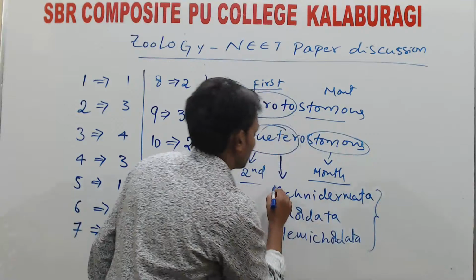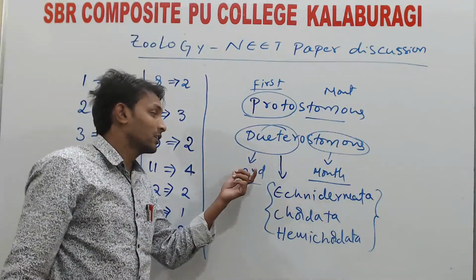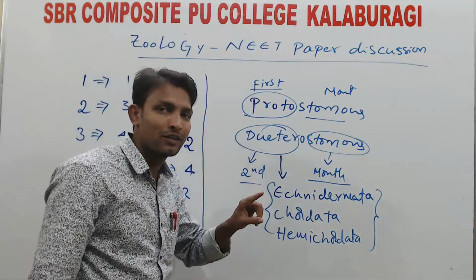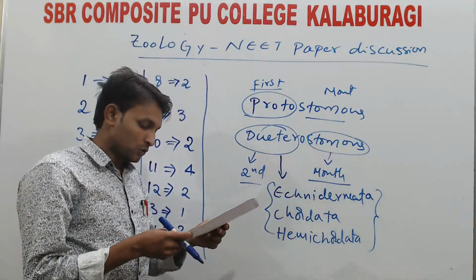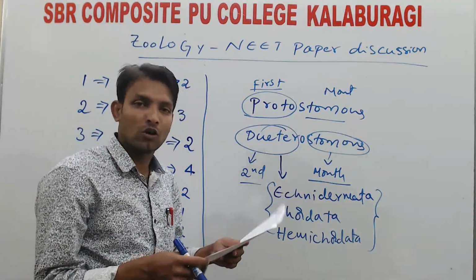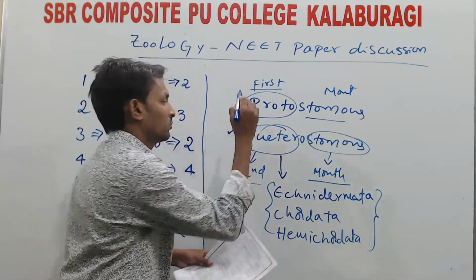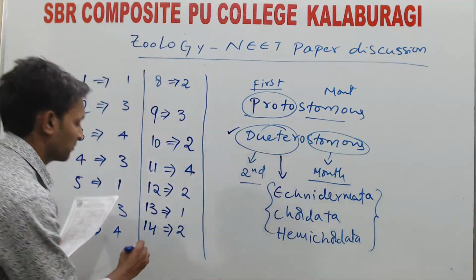So these 3 phyla belong to the deuterostomes. In the digestive system, first the anus is forming, later the mouth is forming. So the third option, echinoderms are protostomous coelomates, is wrong. Echinoderms are deuterostomous coelomates. So 15th question, option 3.